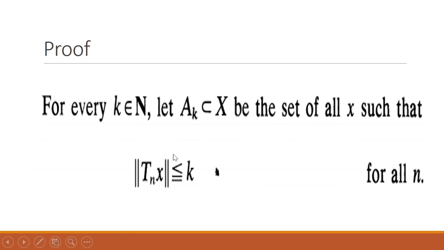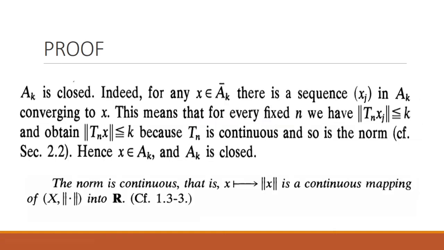So for every x belonging to X, there must exist some k belonging to the natural numbers for which this condition is satisfied. So we will have to show that this T_n is bounded.